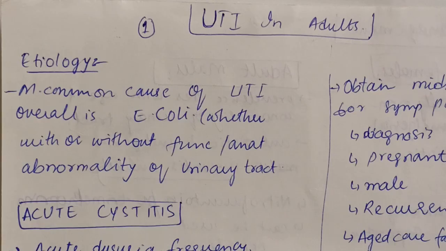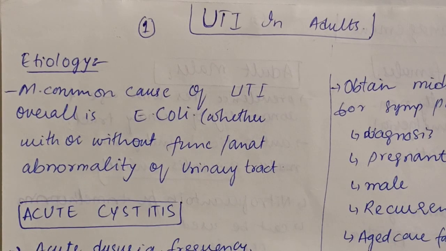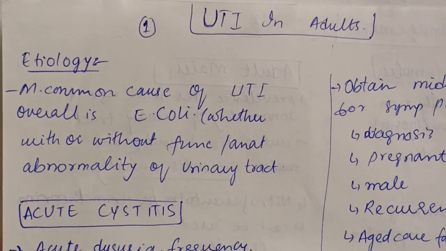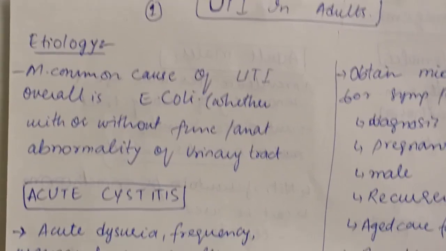Acute pyelonephritis is the upper renal tract infection, and acute cystitis is the lower urinary tract infection. They are different symptom-wise, and the management of both is also different. So you have to make sure that you are able to differentiate between the two.